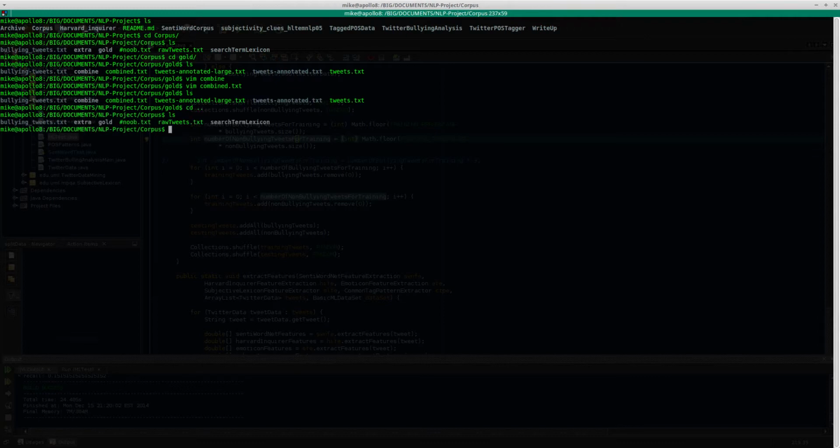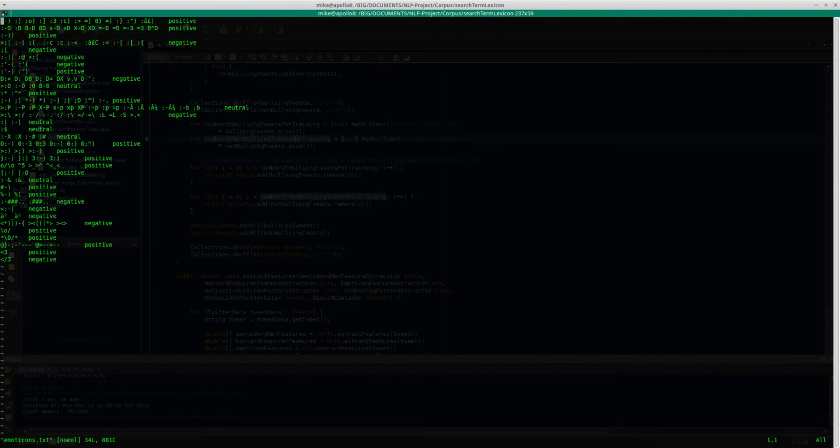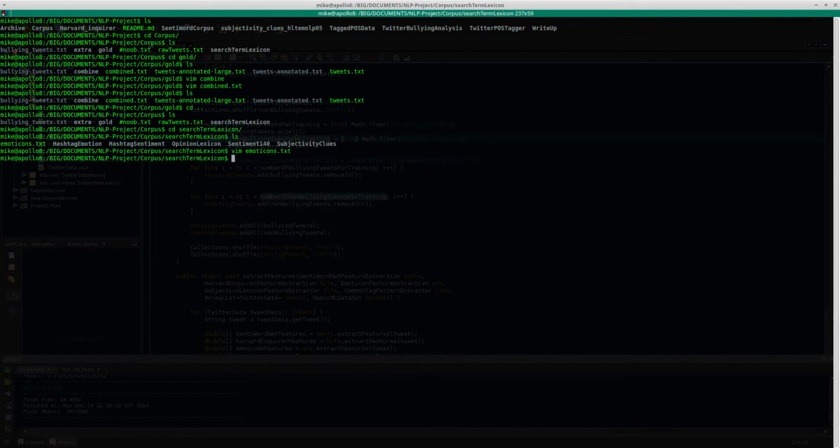Quickly show what, if we go into search term lexicon, this is some of the lexicons that we used in order to develop some of the features used in this program. This is one of them, called the emoticon lexicon. Basically, it just says positive or negative emotions using emoticons. It searches for those in Twitter, and it helps to decide whether or not that's a bully.